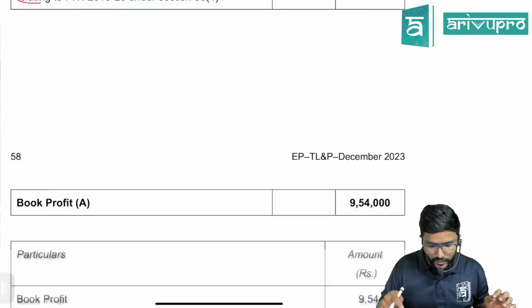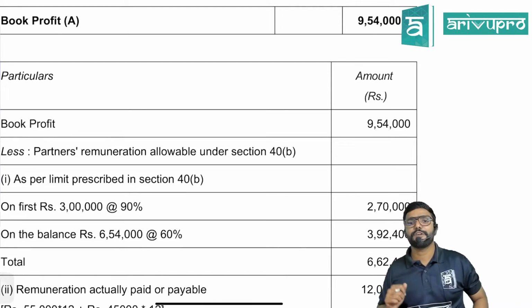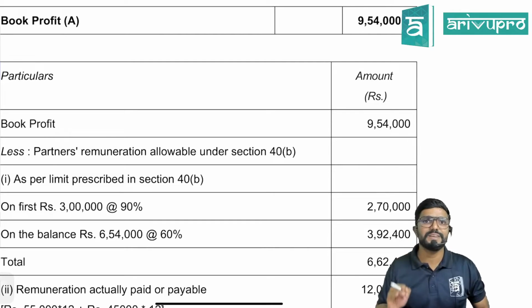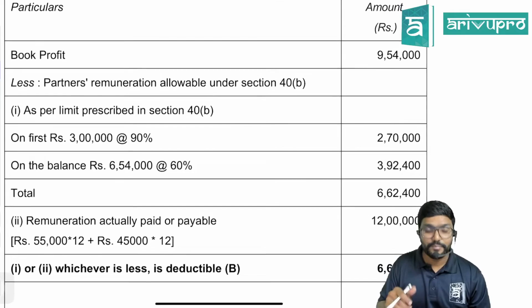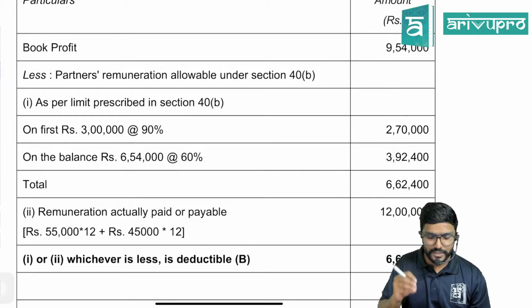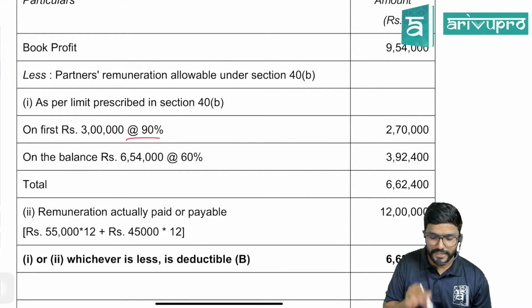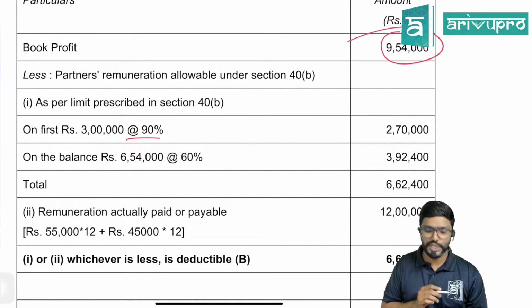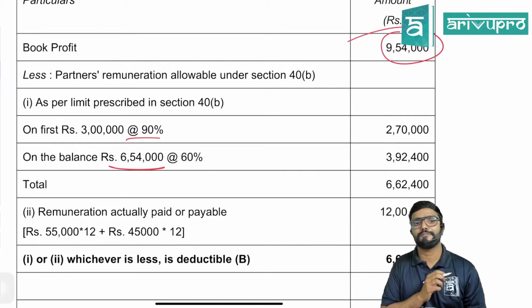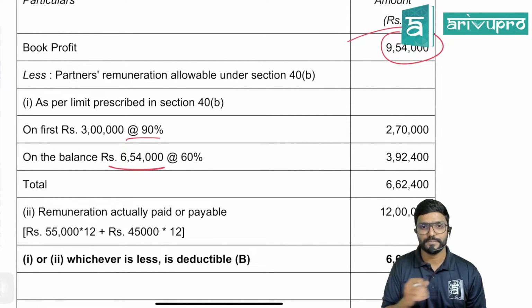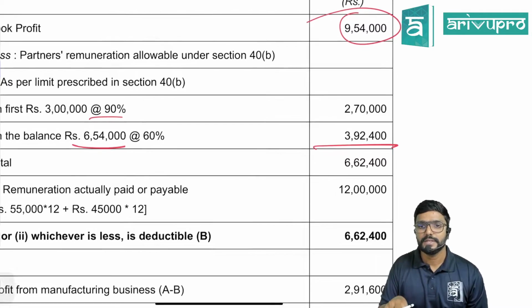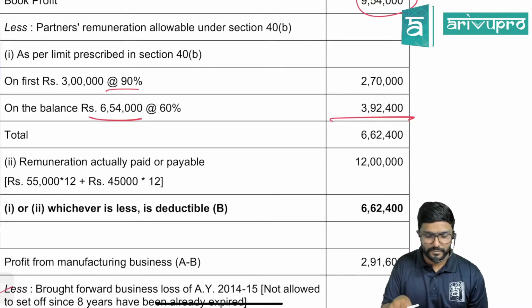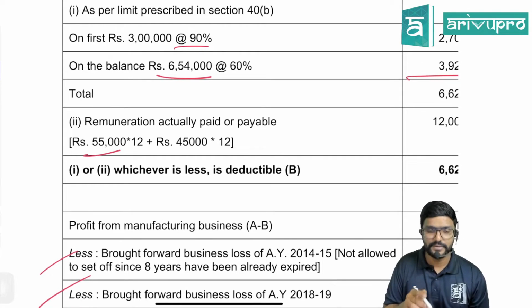So, how much is the book profit? 9,54,000. Based on this, we will calculate permissible remuneration, guys. Book profit. Permissible remuneration to the partner as per the limit prescribed: on the first 3 lakh, 90%. On the remaining, that is 9,54,000 minus 3 lakh, you will get how much? 6,54,000. On that 60%. So add up both. What is the limit as per section 40B? 6,62,400.